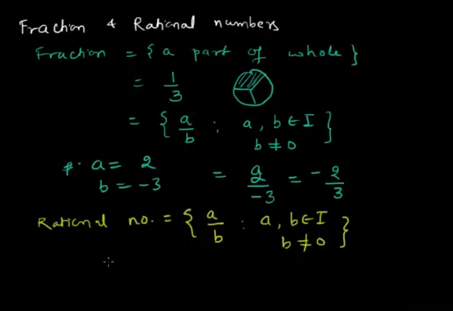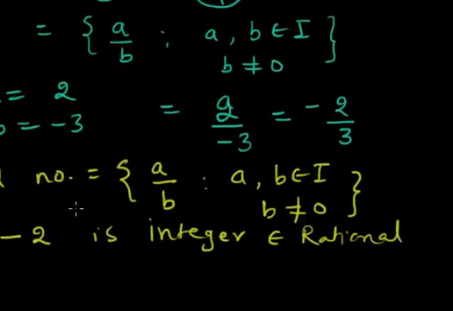For example, say there is one integer, -2. -2 is an integer, and this integer is a part of the set of rational numbers, but it itself is a whole number, because whole numbers include all the numbers from 0 and the natural numbers. That itself is whole, so it's not a part of anything.